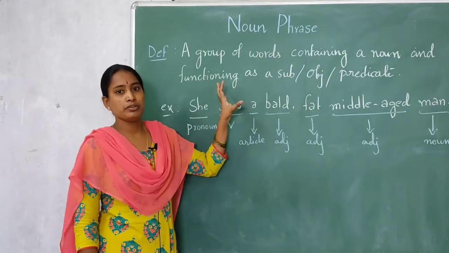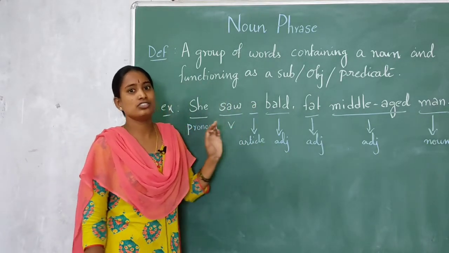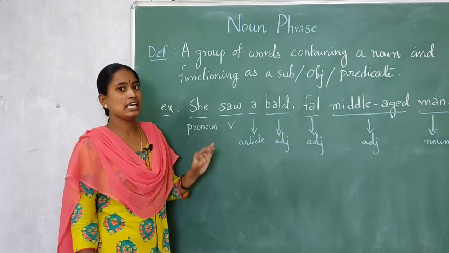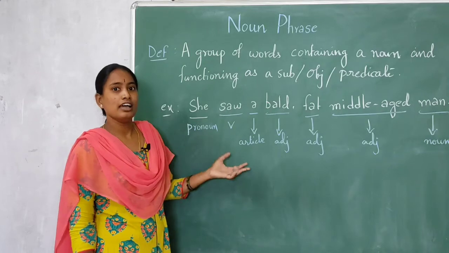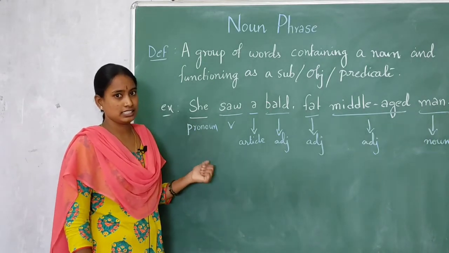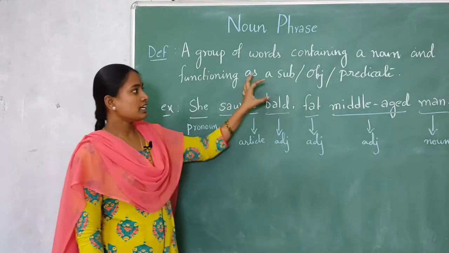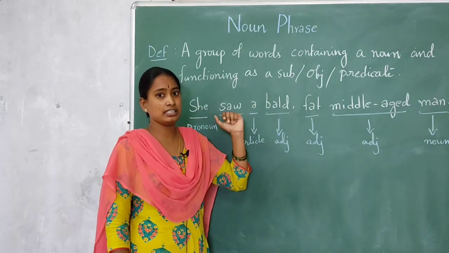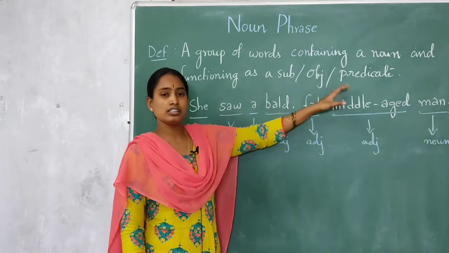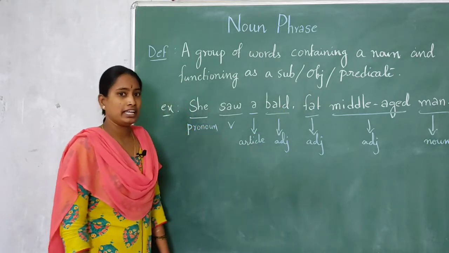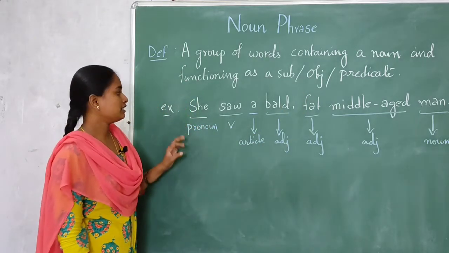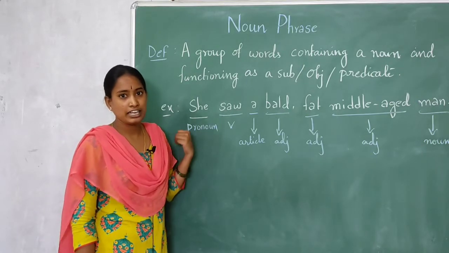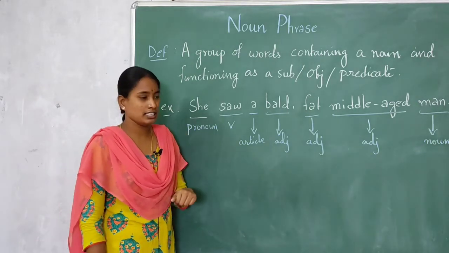So if you can't remember a lengthy definition like this, just remember a phrase which contains a noun is called a noun phrase. That's it. But that noun plays the role of subject, or sometimes that noun may be object, or sometimes it may be a predicate. So remember that thing. So here, to understand clearly, let us see one example from your first lesson.